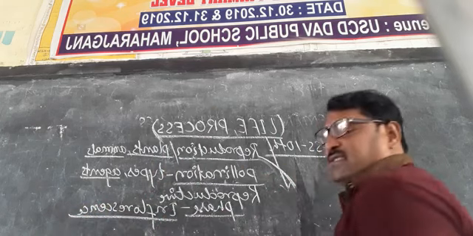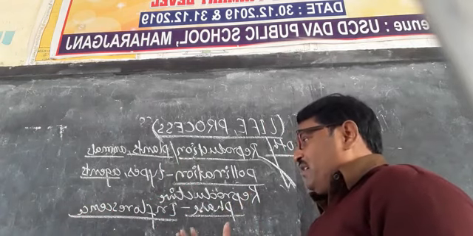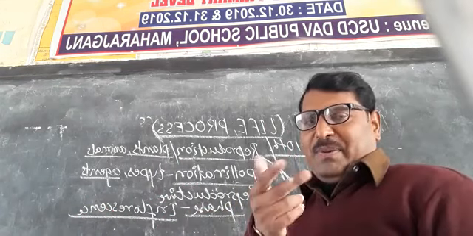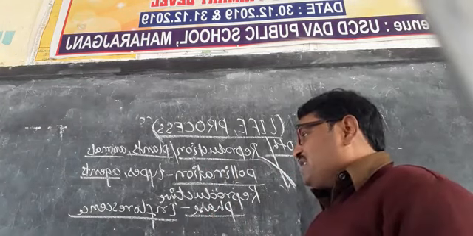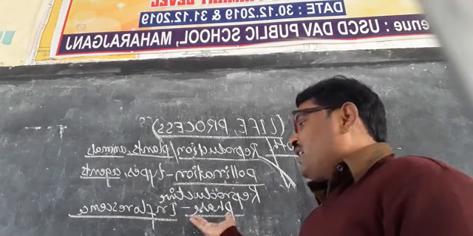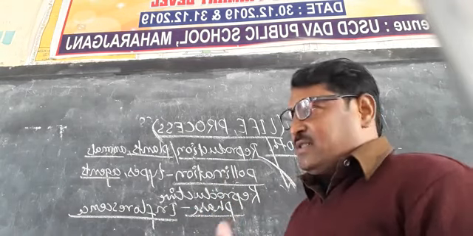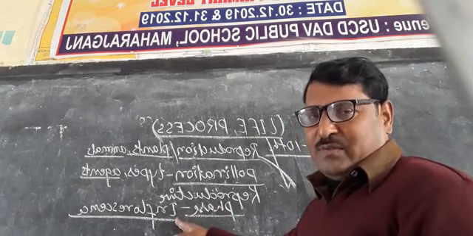The inflorescence is the process of bearing flowers in acropetal succession or basipetal succession. The flowers start bearing in the plants, and there are two types of inflorescence. First is the racemose inflorescence and the second is the cymose inflorescence.